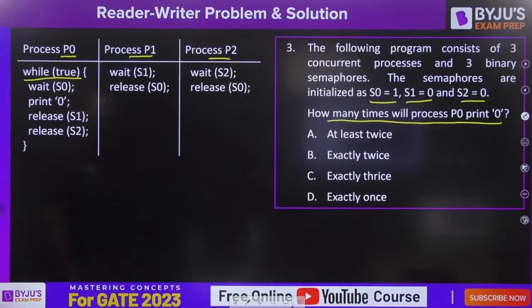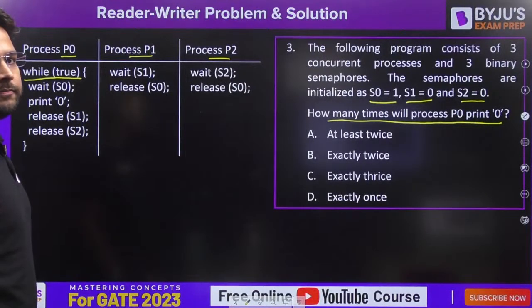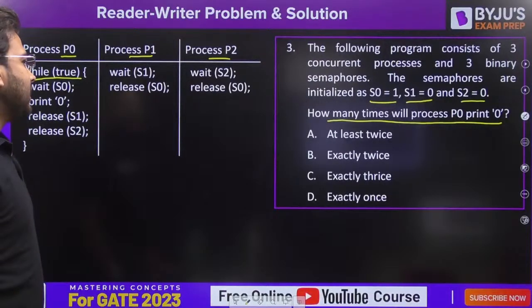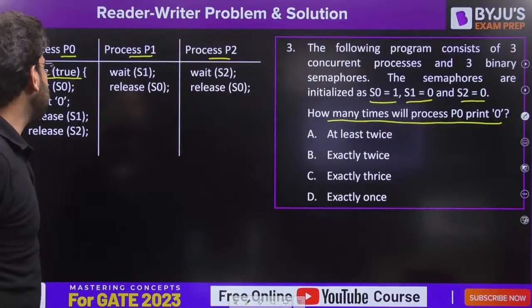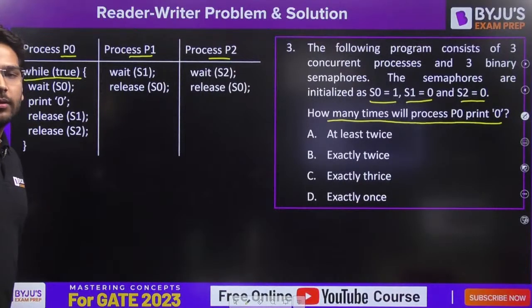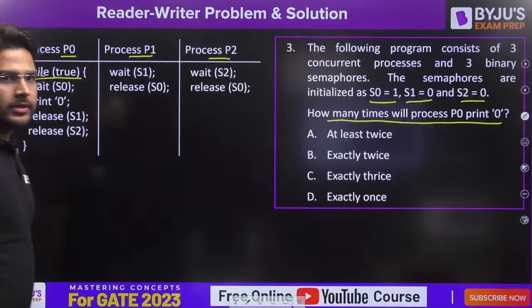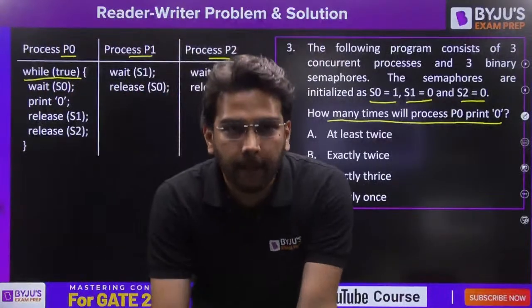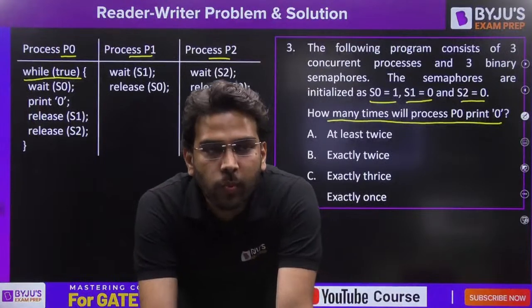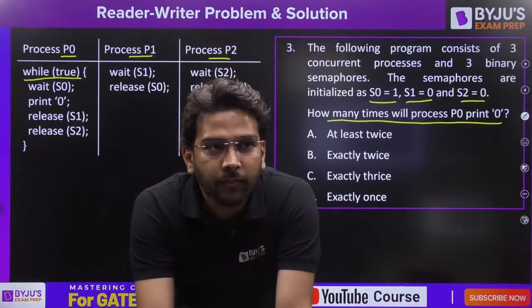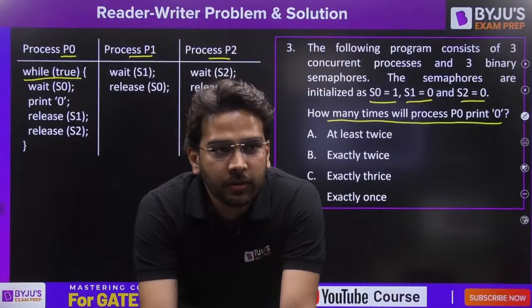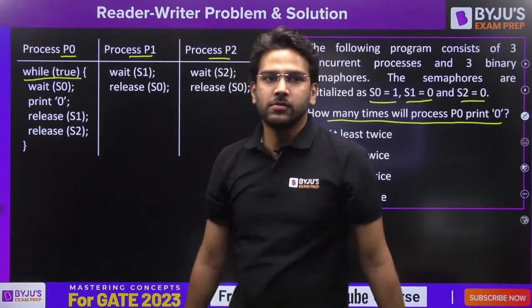Fine. Now let's try to answer this question, everyone. What do you think? How many times will the P0 process print 0? Yes, everyone, try to answer this question. I hope the question is visible to all of you.